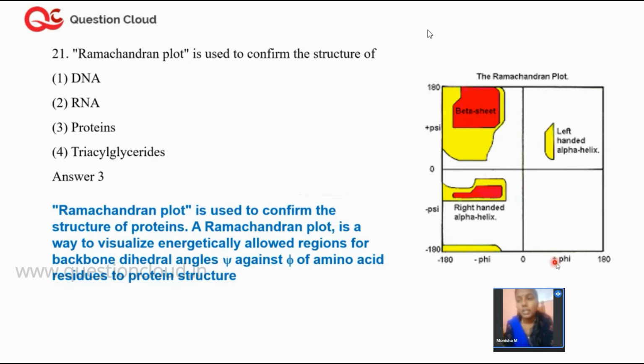Okay, so phi versus psi, that is psi versus phi, is a plot which is important to analyze the secondary structures of proteins, which includes your alpha helix and beta sheet. For this particular NEET UG level, this much information is enough.